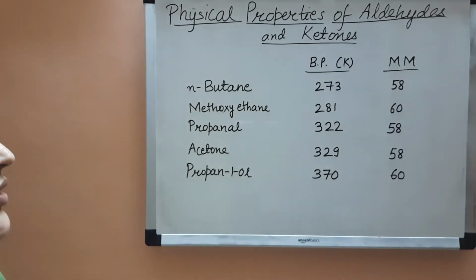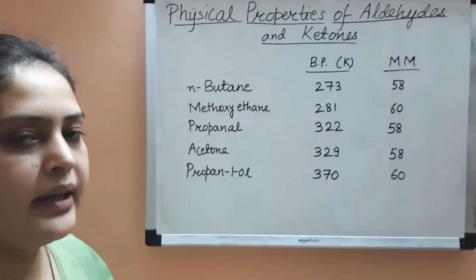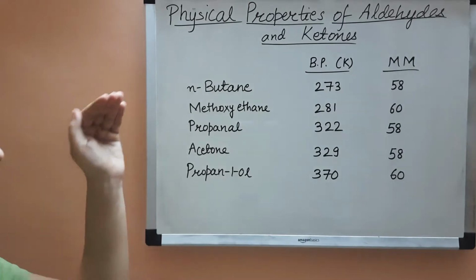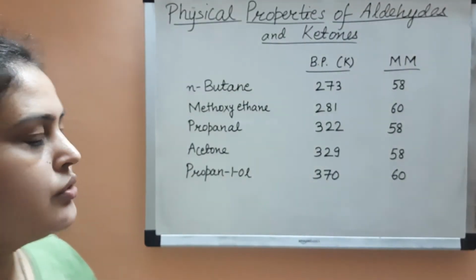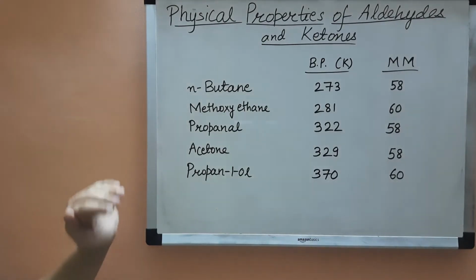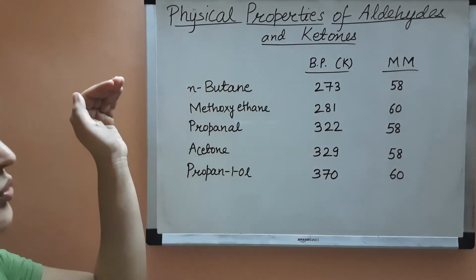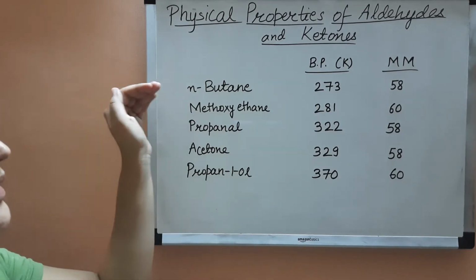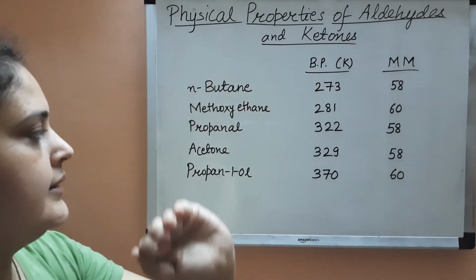But in hydrocarbons there is no such dipole interaction, because carbon and hydrogen have similar electronegativities. So it only has weak van der Waals forces. Therefore less energy is needed to boil hydrocarbons, and so their boiling point is less.